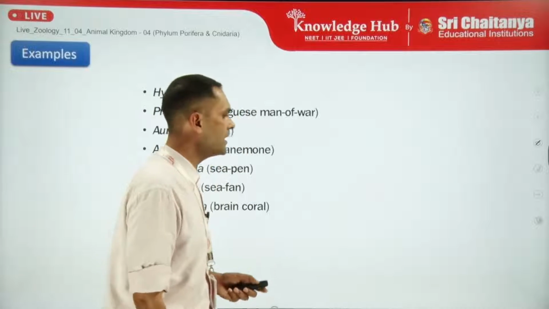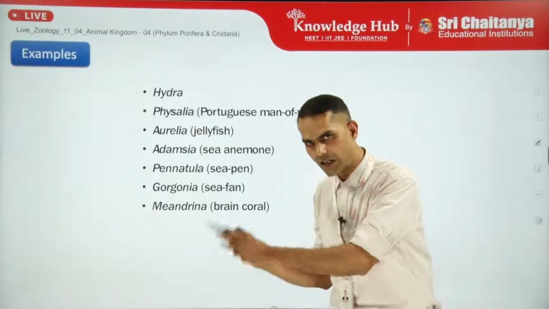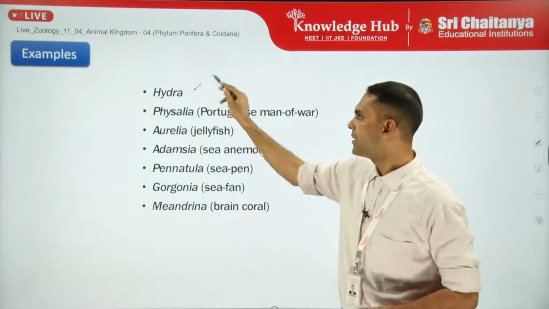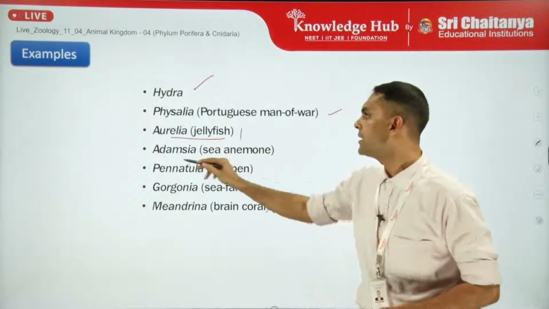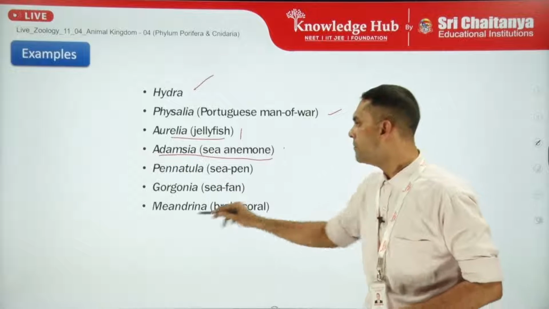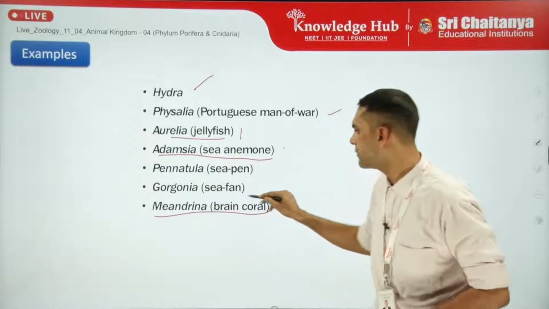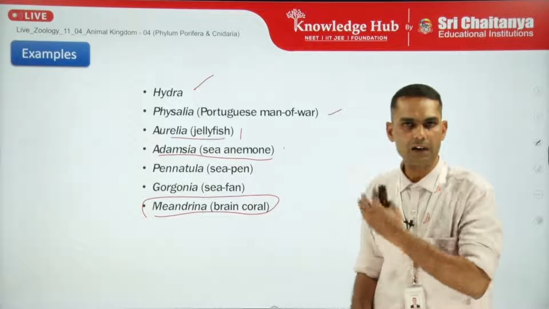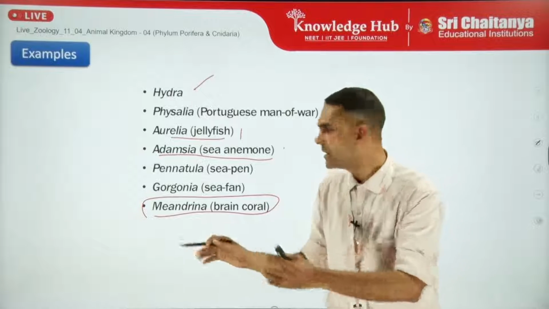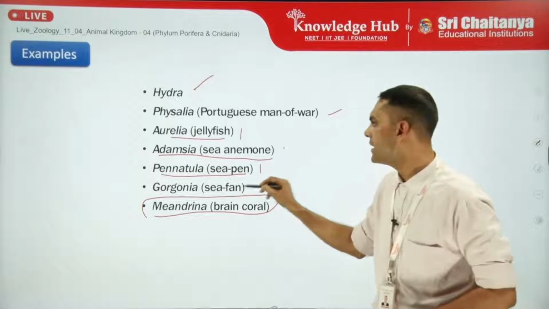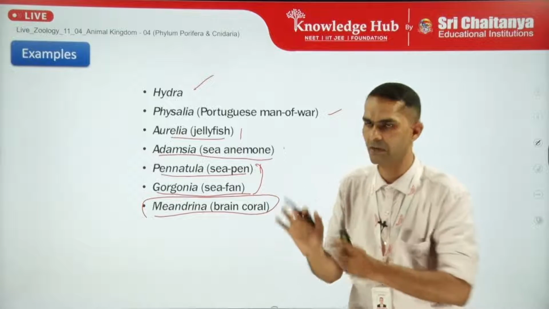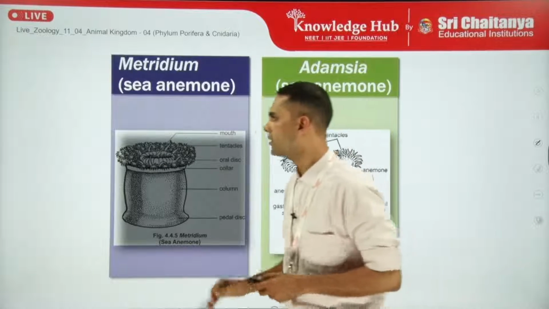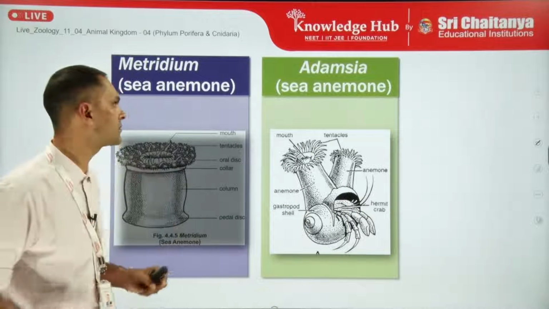Now moving to the next part, some examples from NCERT written here: Hydra, Physalia, the Portuguese man of war, Aurelia, jellyfishes, Adamsia, sea anemone, Meandrina, an important one, brain coral. Also we have red coral in the form of Corallium, and Pennatula, sea pen, and Gorgonia, sea fan. These two are also colonial form examples. We must keep that in mind. So here are some representative figures also.